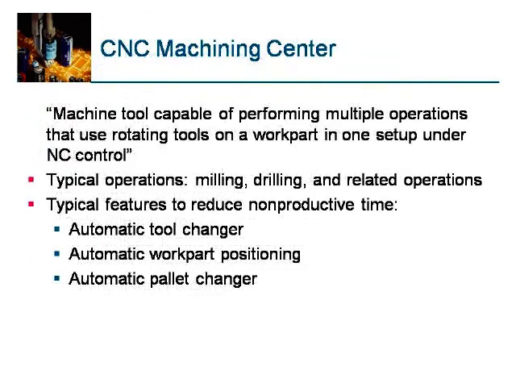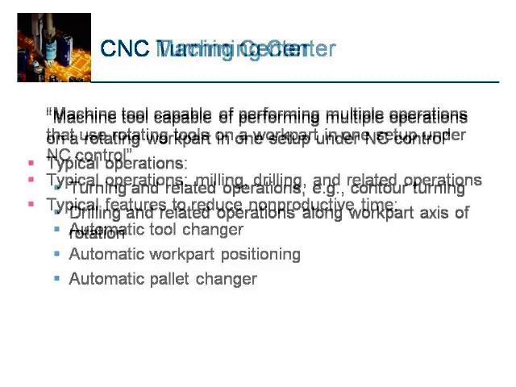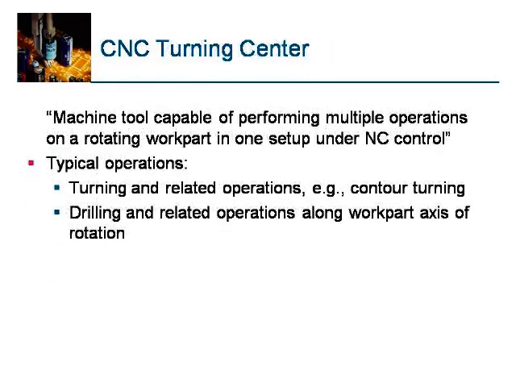A machine tool capable of performing multiple operations that use rotary tools on a work part in one setup under NC control is called a machining center, where a number of tools are arranged in a tool magazine. Typical operations performed are milling, drilling, counterboring, countersinking and related operations. Typical features to reduce non-productive time on machining centers are automatic tool changer, automatic work part positioning system, and automatic pallet changer. If a CNC machining center is equipped with these three facilities, its changeover times are very fast. Horizontal machining center with APC and ATC facility.